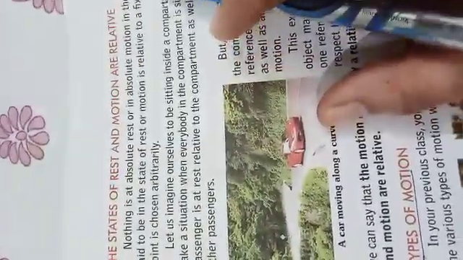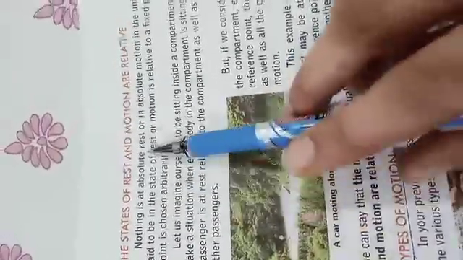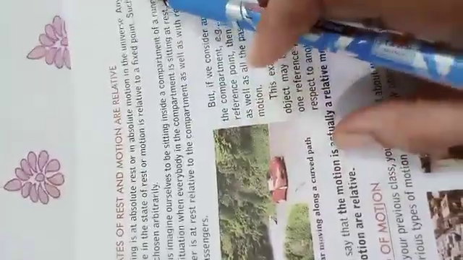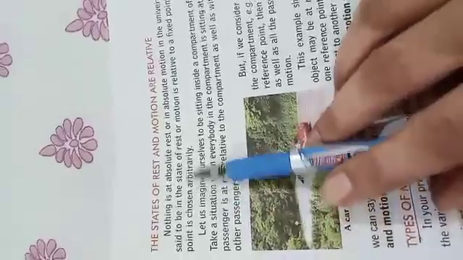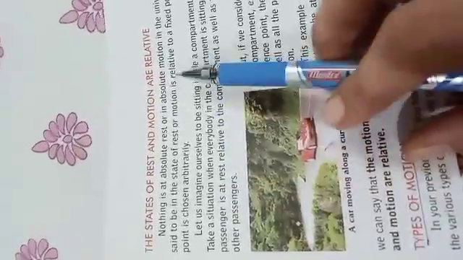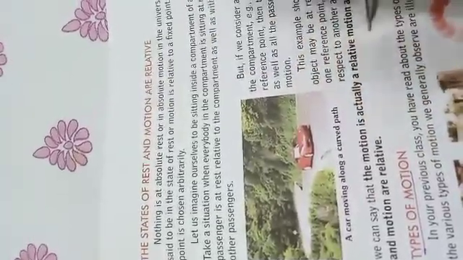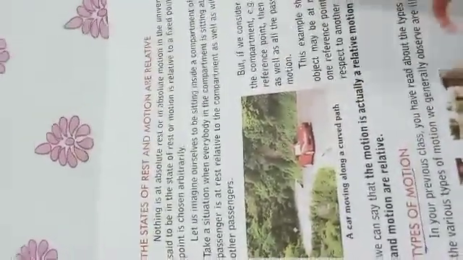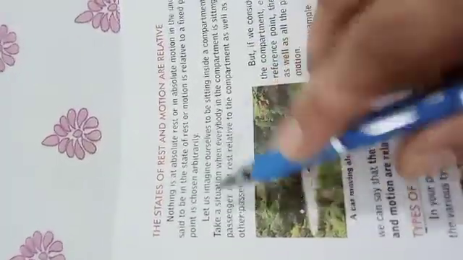Next topic: the states of rest and motion are relative, which means they are relative to each other. How? Nothing is in absolute rest or in absolute motion in the universe. Nothing is totally at rest or totally in motion in the universe. Any object is said to be in a state of rest or motion relative to a fixed point. Such fixed points are chosen arbitrarily.